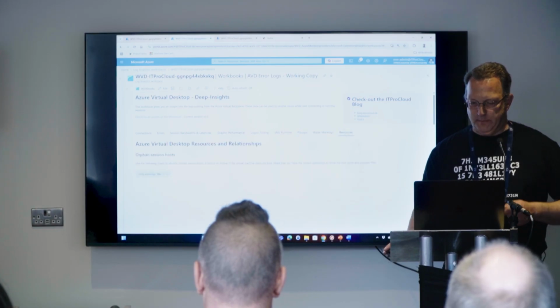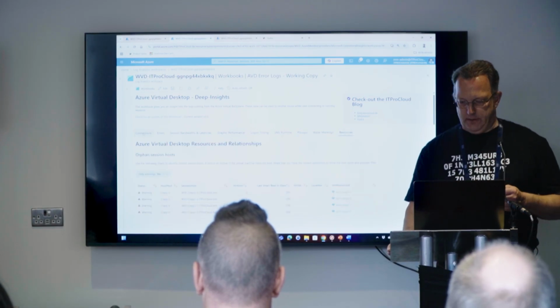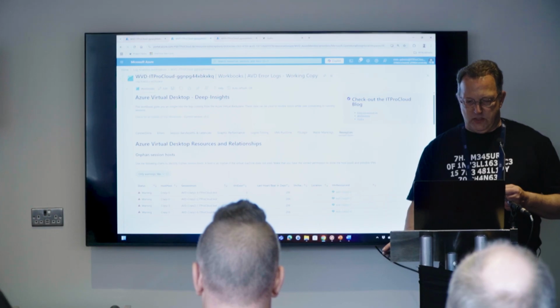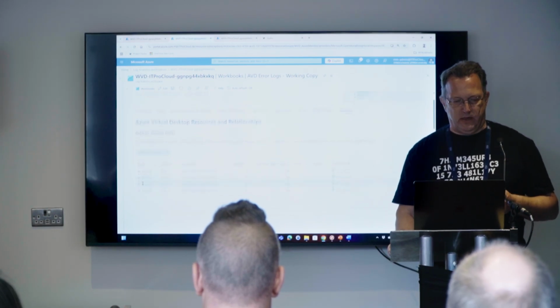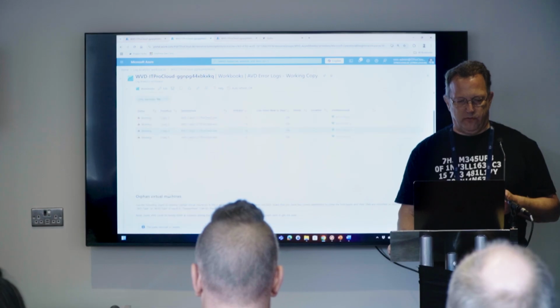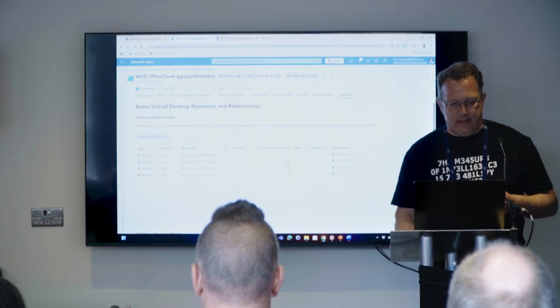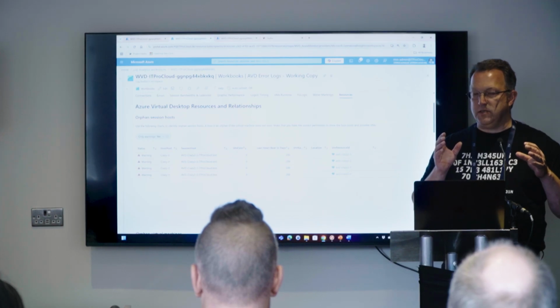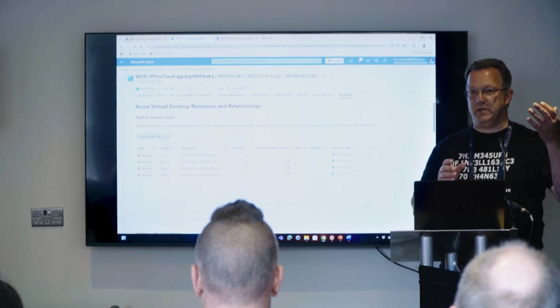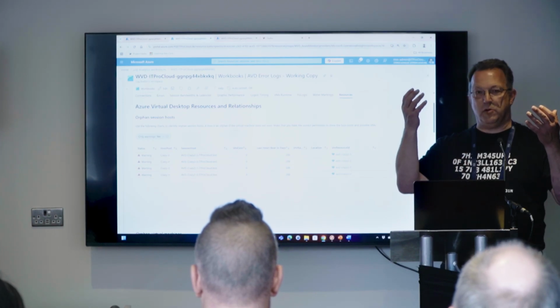And finally, but that works a bit different, that is resources. And in resources, you can find something like orphaned session hosts, orphaned virtual machines. Orphaned means, in this case, you can have a virtual machine, which should be a session host, but the session host object no longer exists.